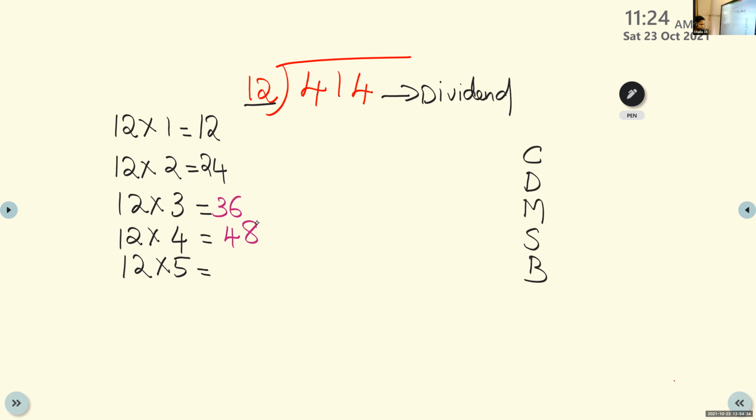12 times 5. Multiply and find out. 12 multiplied with 5. 5 twos are 10. 1 is carry over. 1 into 5, 5 plus 1, 6. 60 is the answer. When you multiply 12 into 5, the answer is 60.